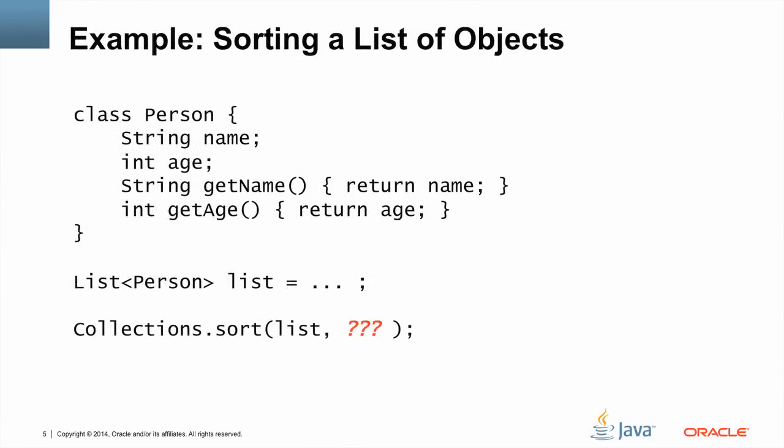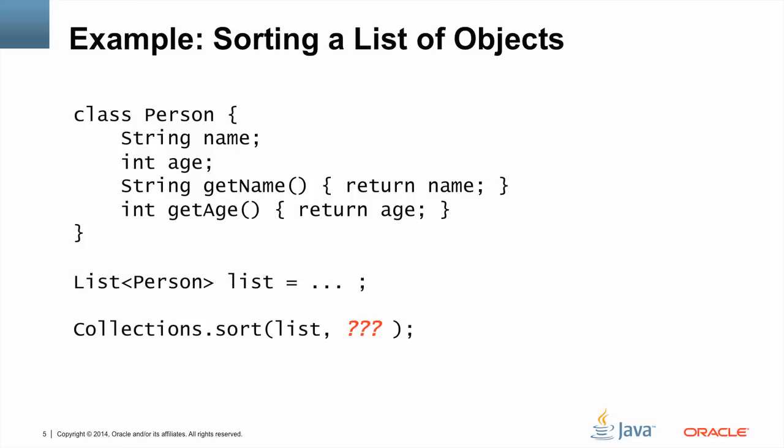Let's start off with a simple example of sorting a list of objects. We have a very simple person class that has name and age fields. It also has two getter methods, getName and getAge. We have a list of person that we've created somehow and populated with data. And what we want to do is call the Collections.sort method on this list. We need to pass a parameter to the Collections.sort method to tell it how to sort the list. In this case, we want to sort the list by name.